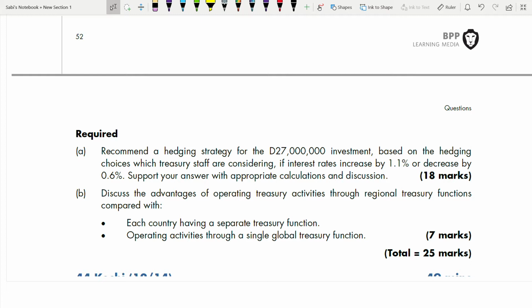18 marks. B. Discuss the advantage of operating treasury activities through regional treasury functions, compared with each country having a separate treasury function, and operating activities through a single global treasury function. Both of these have to be there. I'm going to take you through this answer, but I'm not going to read the whole answer or go in depth. I'll only cover what things you have to include. My main focus is on part A.